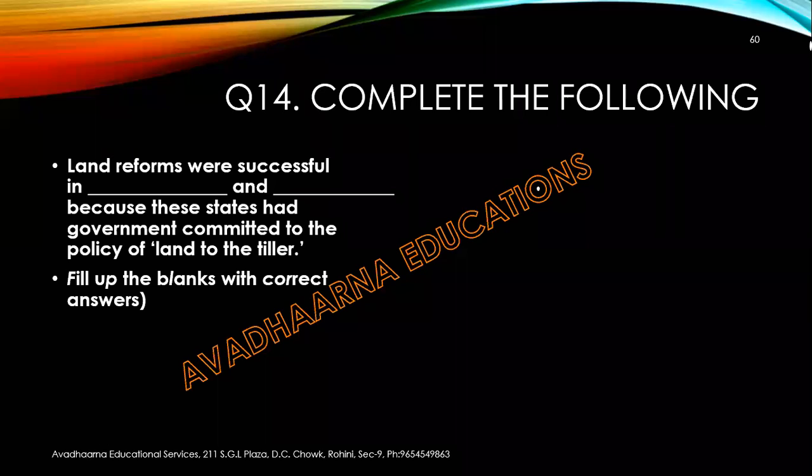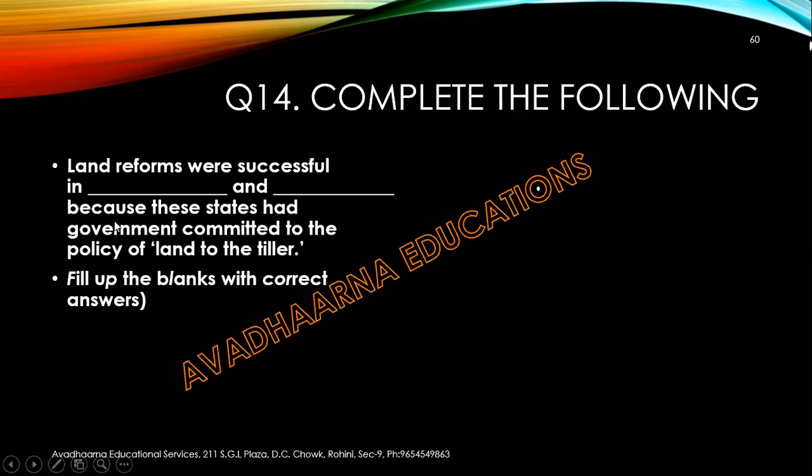Next question, complete the following. Land reforms were successful in dash and dash because these states had government committed to the policy of land to the tillers. You have to fill in the blank with the correct answers. These land reforms were successful in two of the Indian states.